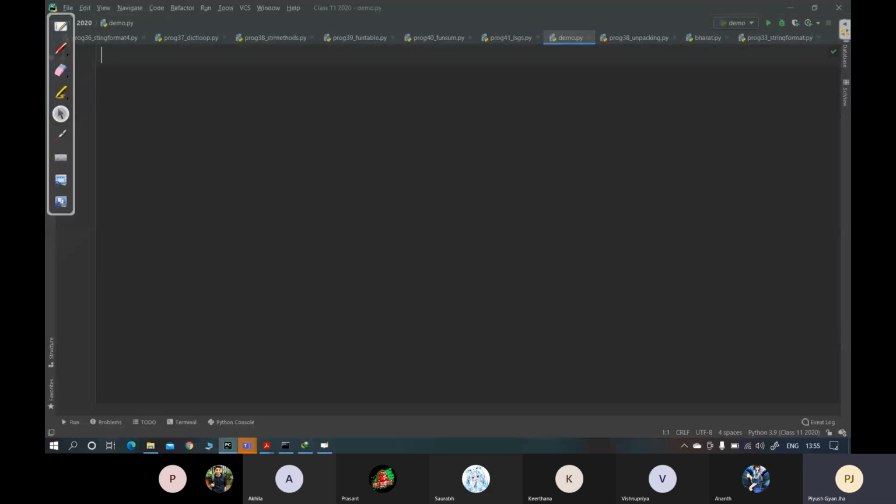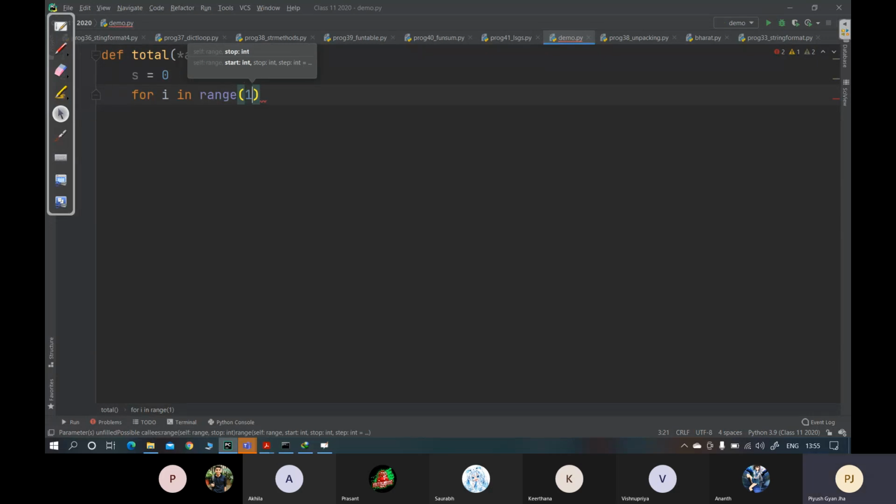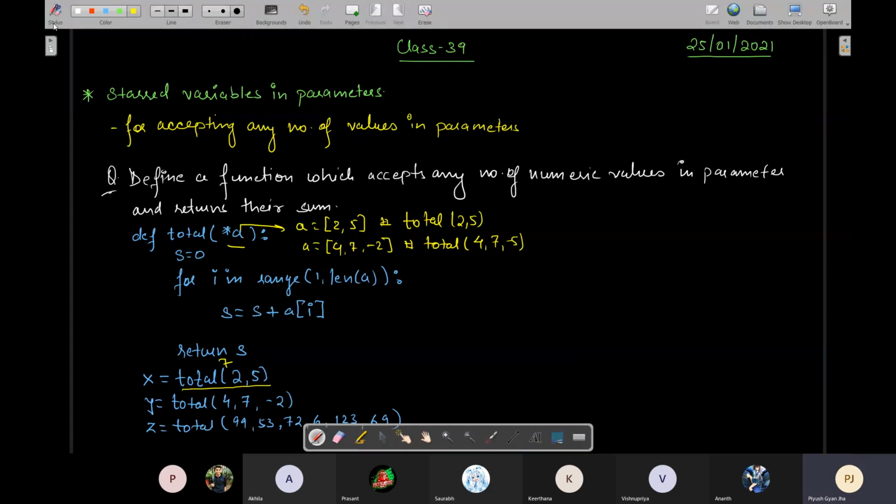Okay, so you can write def total, okay, and then you can write S is equals to 0 for I in range 1, sorry, not 1, 0 से वहां पे 1 लिख दिया था क्या मैं? Let me see. Yeah, you can take it that way, Prashant. If you don't send any arguments, this A will become an empty list in that case.